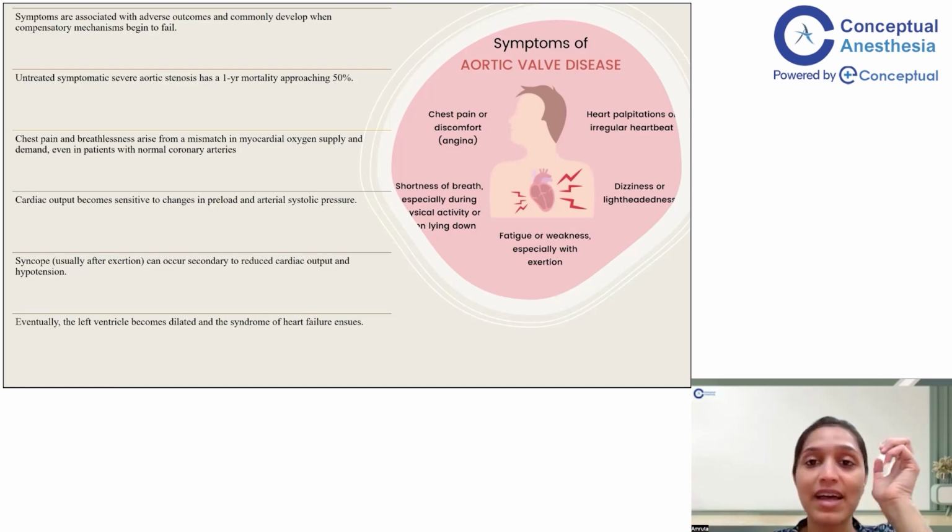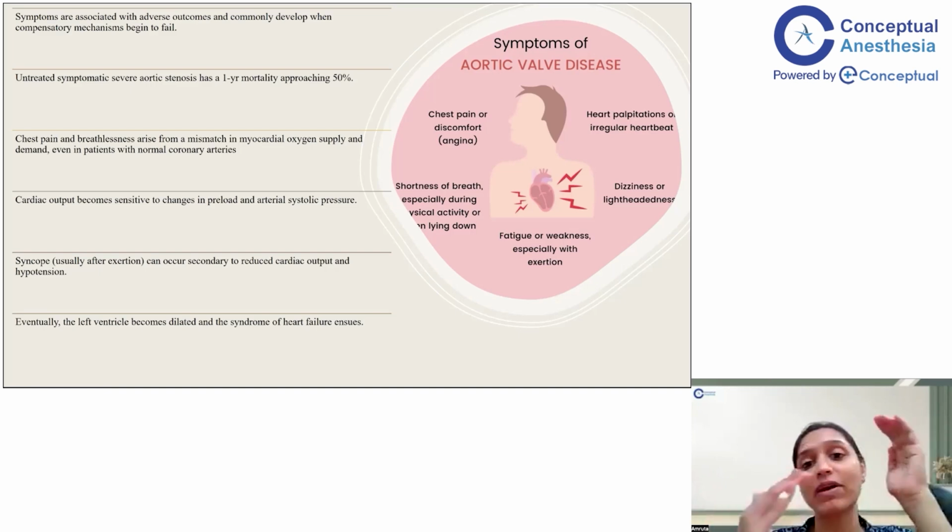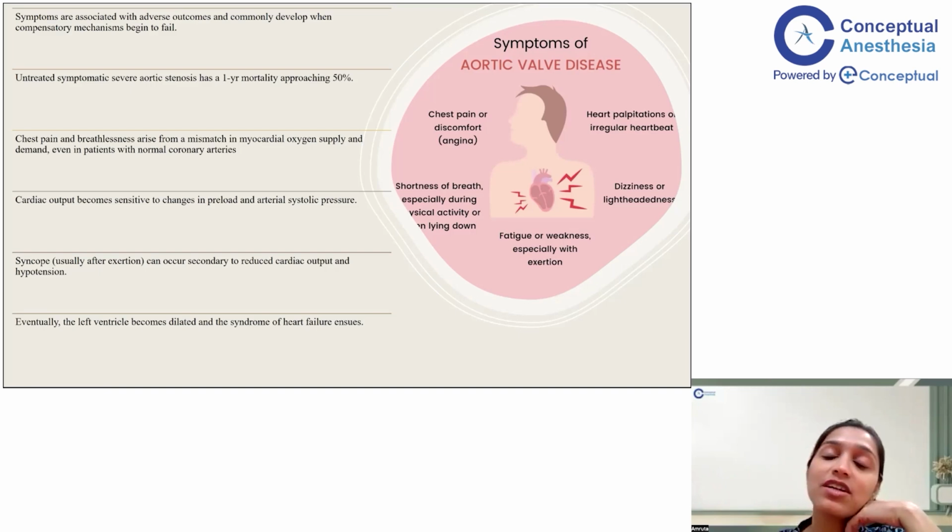When the body does that, there is vasodilation. Whenever there is exercise, there is vasodilation. Whenever there is vasodilation, there is a fall in your systolic blood pressure, and now your heart is expected to compensate for this fall by increasing the cardiac output, which does not happen in AS. So the fall in systolic blood pressure reduces your cerebral perfusion, and that is why these patients will also present with syncope. So these three are the classical signs of AS: angina, syncope, and dyspnea.